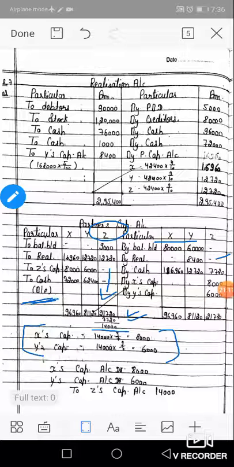So for the loss transfer, X's capital account will be debited 14,000 into 4 upon 7, and Y 14,000 into 3 upon 7. 14 into 4 upon 7 is 8, 14 into 3 upon 7 is 6. Journal entry: X's capital account DR, Y's capital account DR to Z's capital account. So X and Y are debited and Z is credited with the same amount.